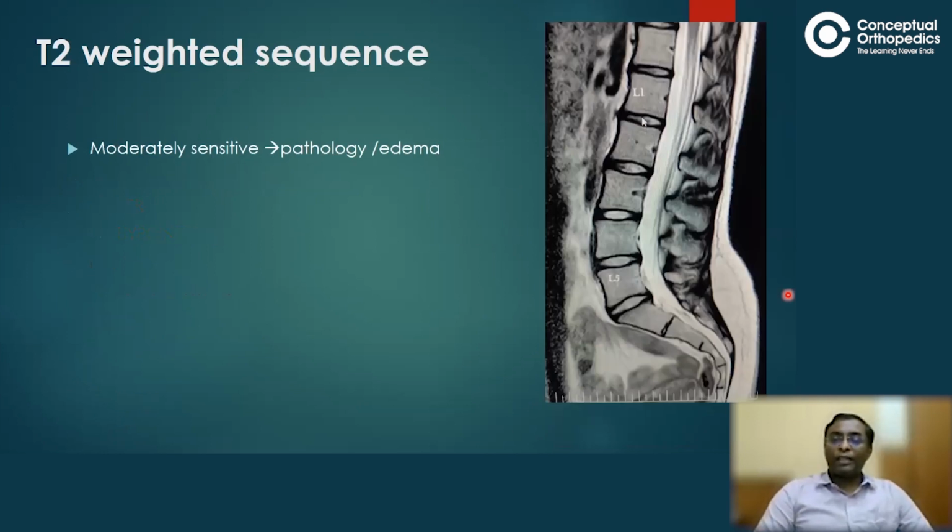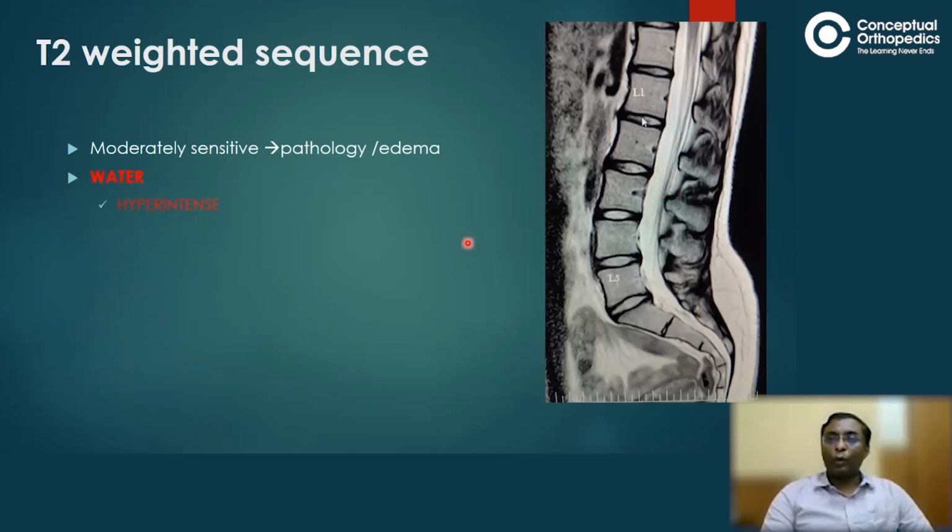Coming to T2 weighted sequence, this is the one which most commonly all of us are used to. And this is good in that sense, they are sensitive for pathology and edema. The pathology in the sense mainly within the epidural space or within the canal.